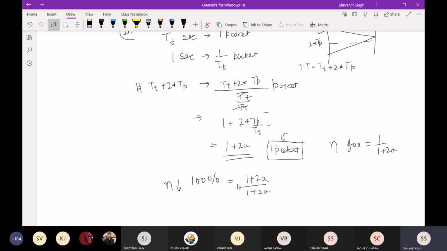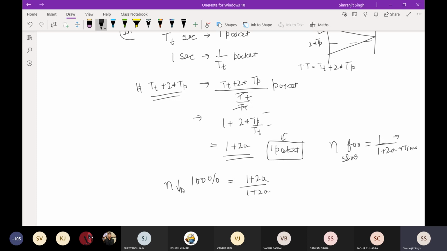So understand this particular problem: what is the meaning of this 1 over 1 plus 2a? It means that for this amount of time, you are only putting this much of packets onto the link, or you are only using this much amount of time. In this much time I could put this many packets onto the link, and this time can be useful, but actually I am only using one.